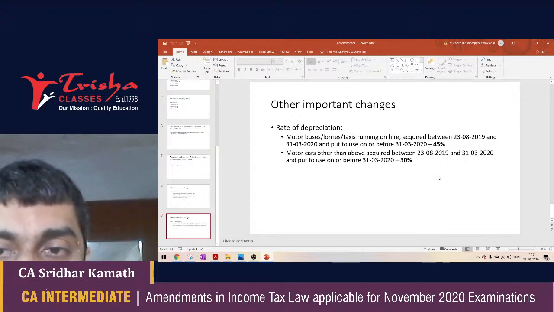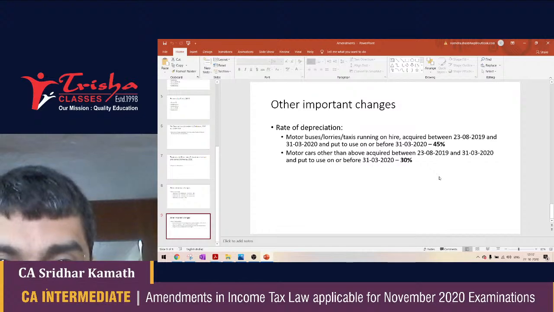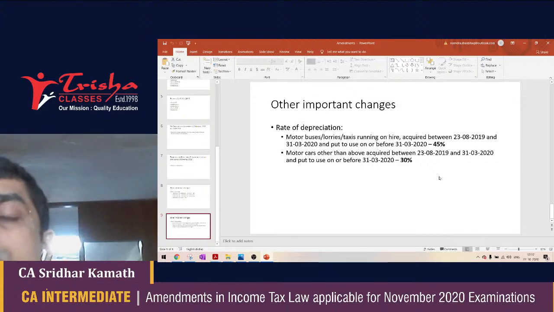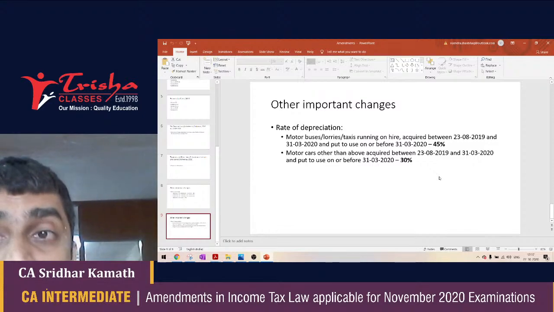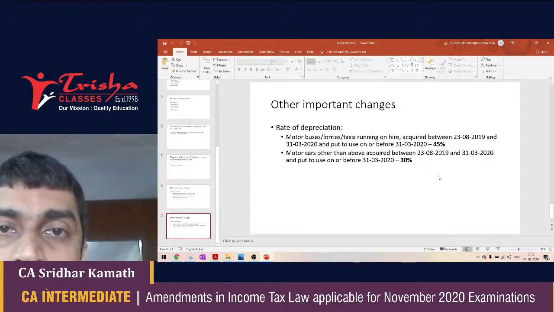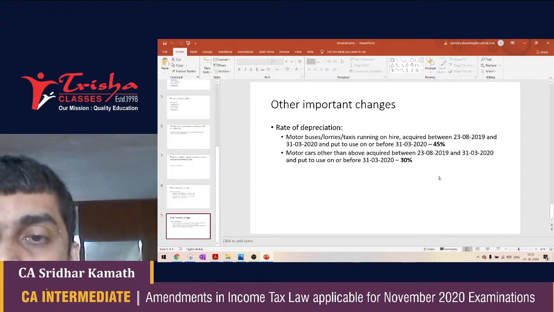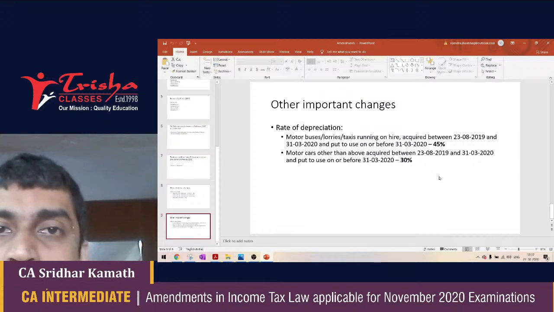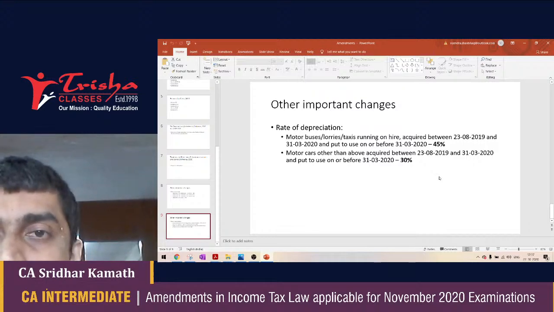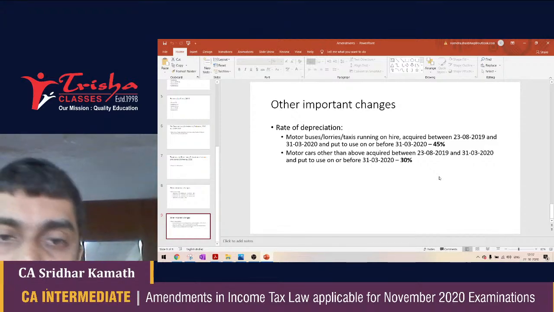If a bus is purchased before 23rd August 2019, then the normal rule will be applicable. The normal rule is 30% if it is put to use for less than 180 days, 50% of 30% if it is put to use for more than 180 days. Only thing is, if it is acquired on or after 23rd August 2019, then the rate of depreciation changes to 45% or 30% as is given in your screens.